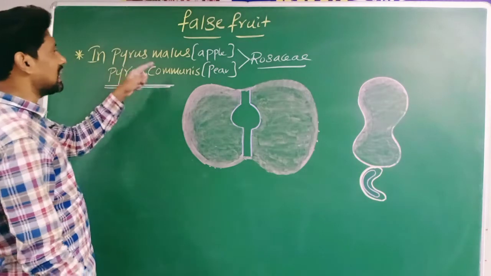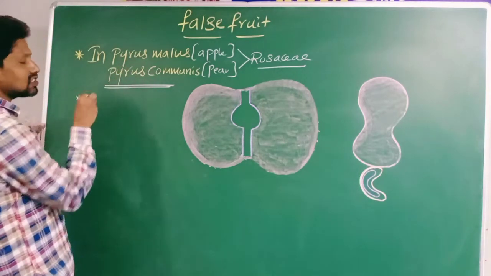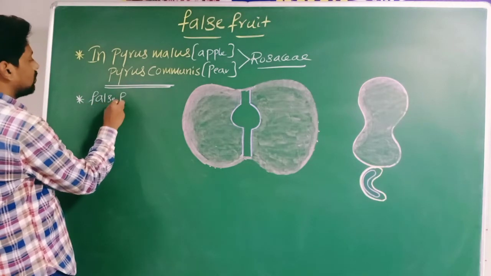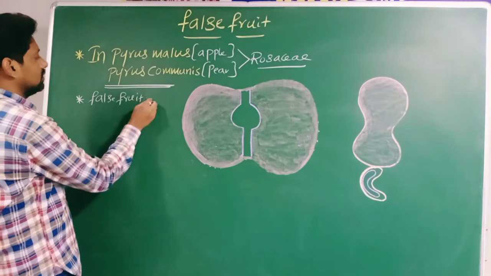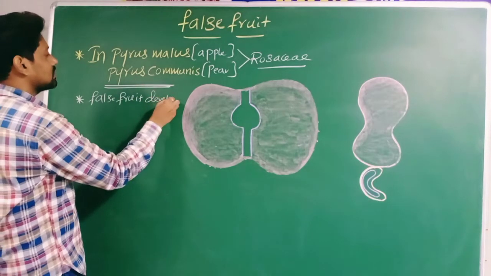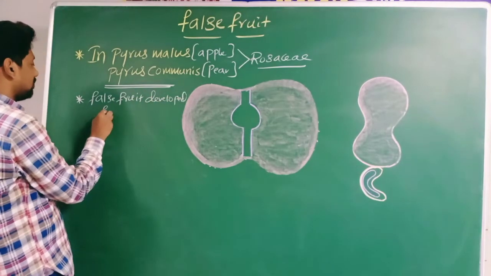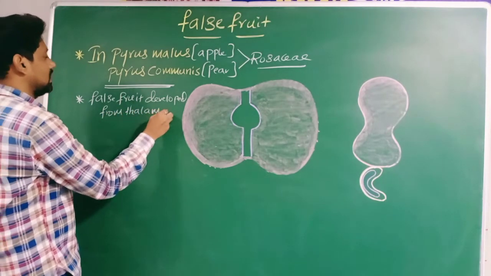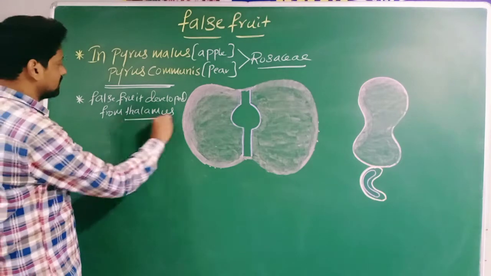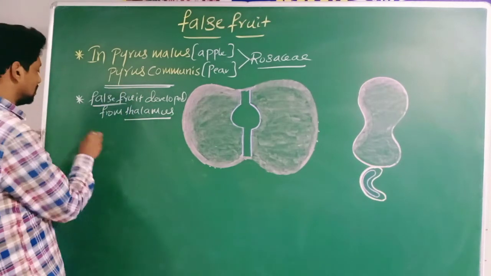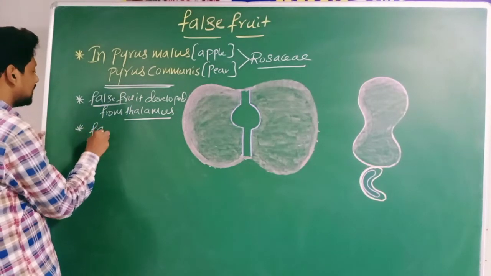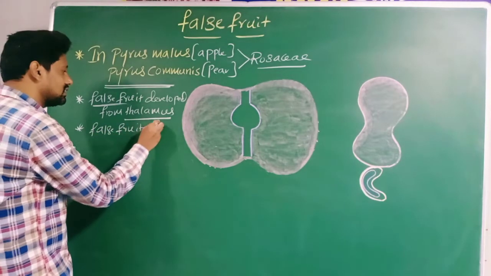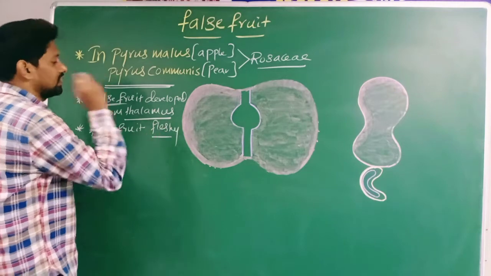In apple and pear, false fruit is developed from thalamus, and this false fruit is fleshy.